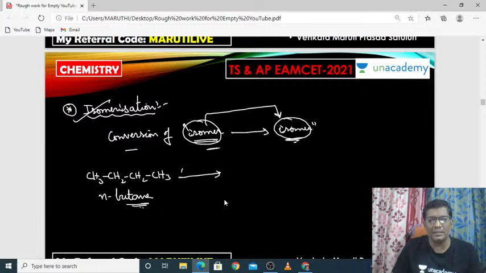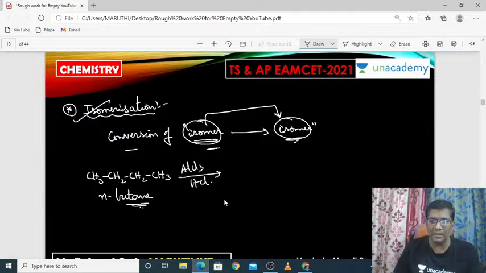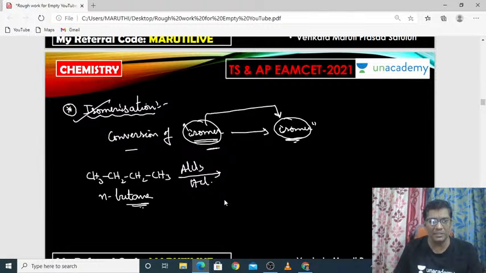Once you react this N-butane in the presence of AlCl3 with HCl, then N-butane is one isomer. What is the other isomer of N-butane? I think you are very aware of isomerism. Okay. What is the isomer of N-butane? Muhammad Shoaib, please tell me quickly. N-butane is converted to isobutane.